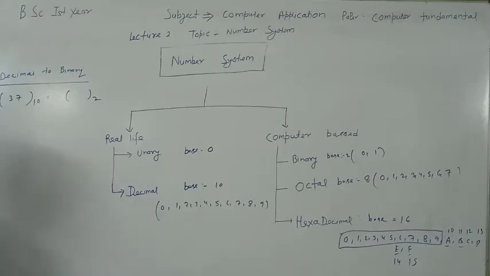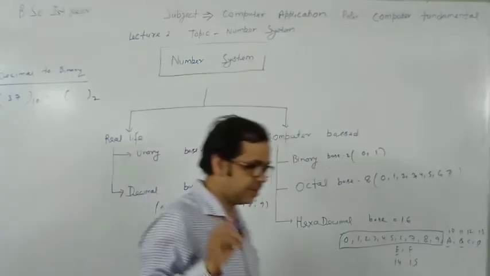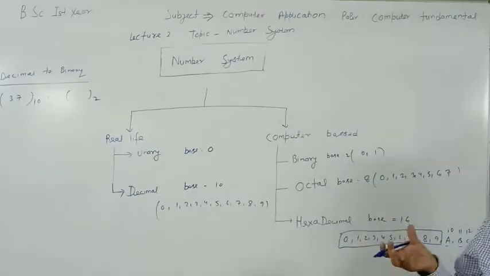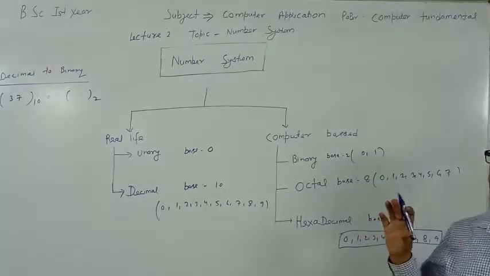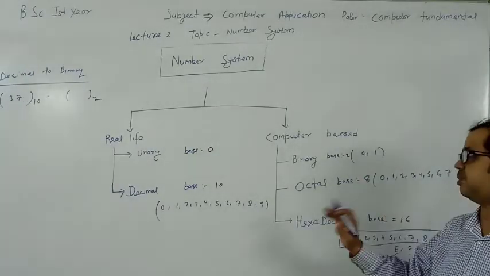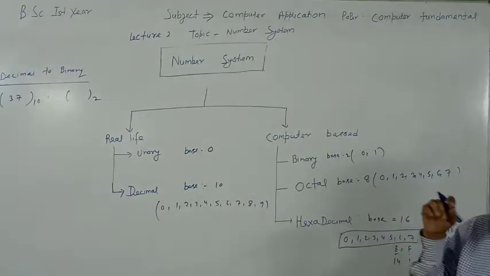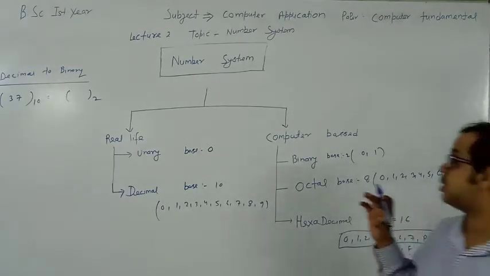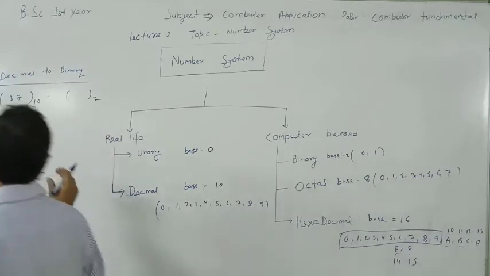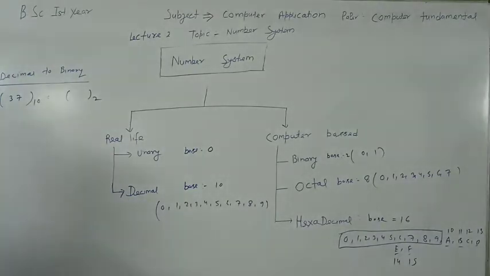If you want to convert a number from decimal to another number system, you have to take the modulo with the base of that number system.